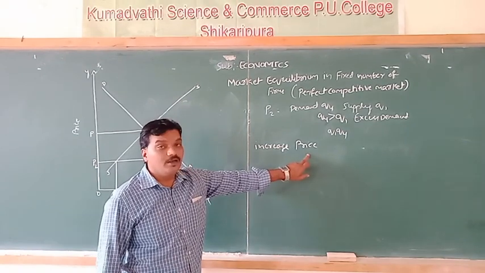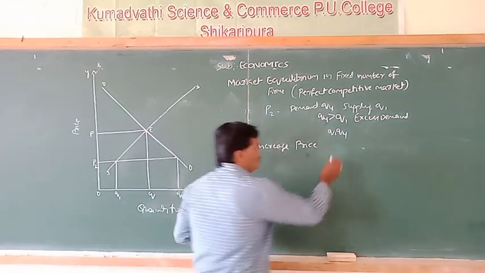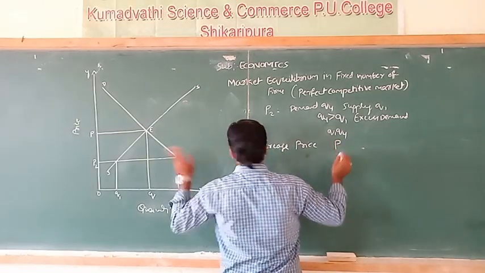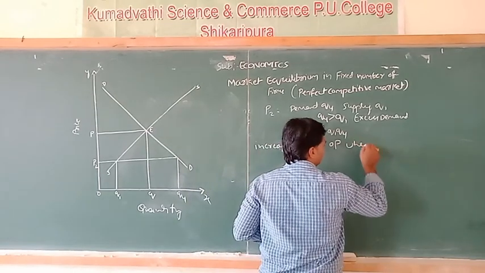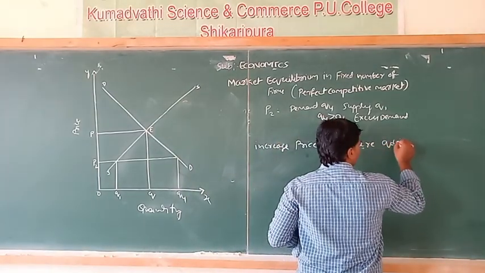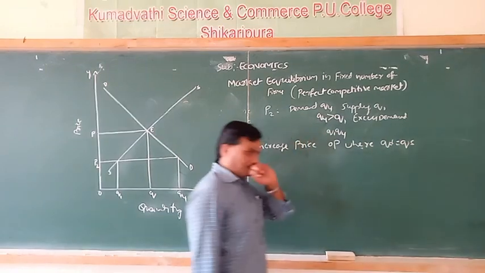It leads to an increase in price up to P, that is the equilibrium price OP, where QD is equal to QS.